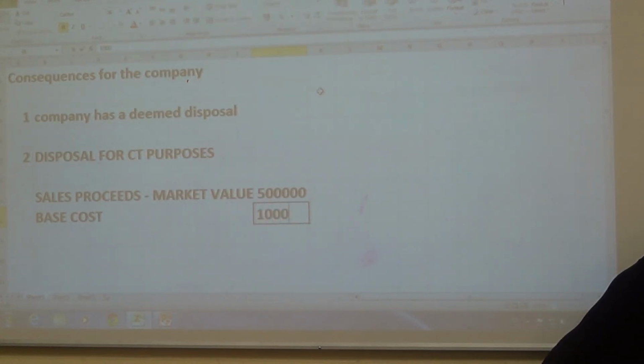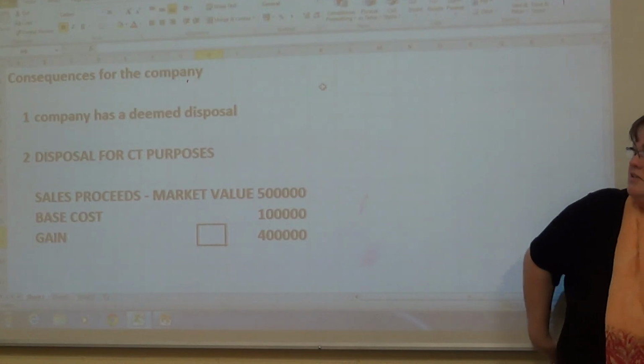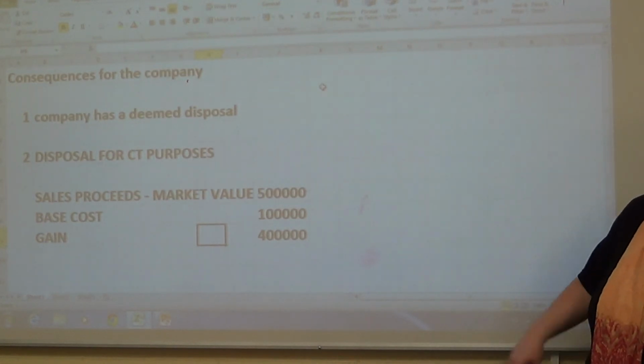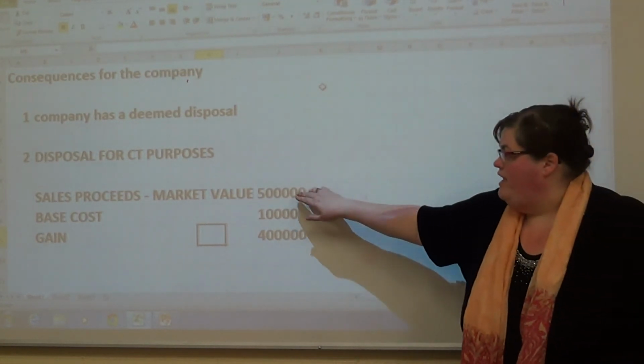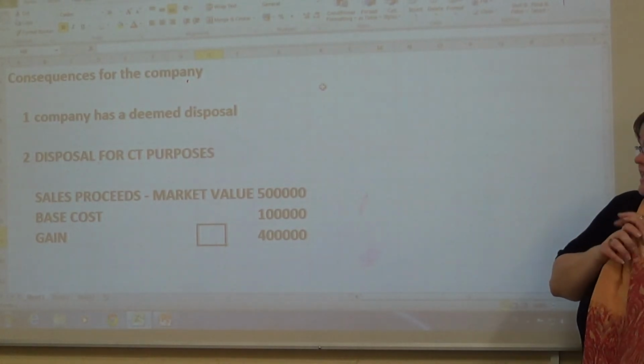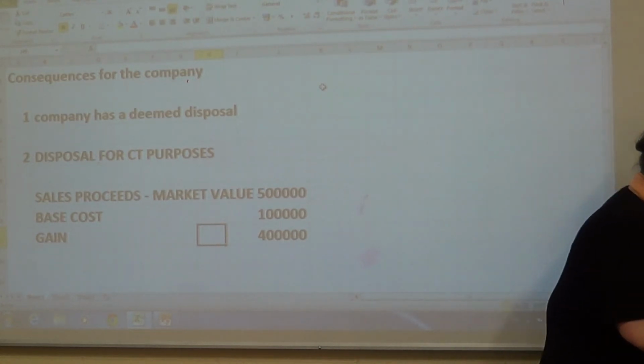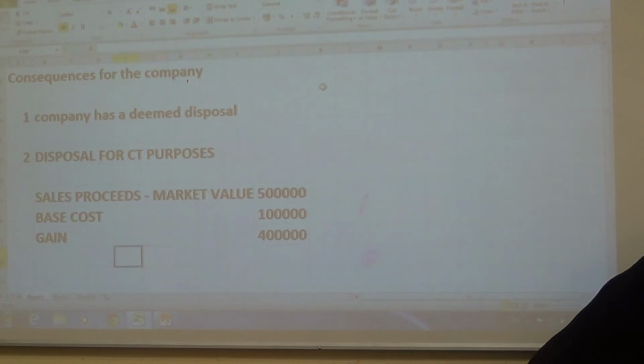Base cost is 100,000, which leaves us with a gain of 400,000. And now we just work out the corporation tax on that gain.